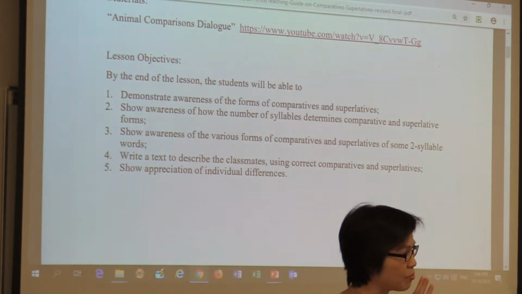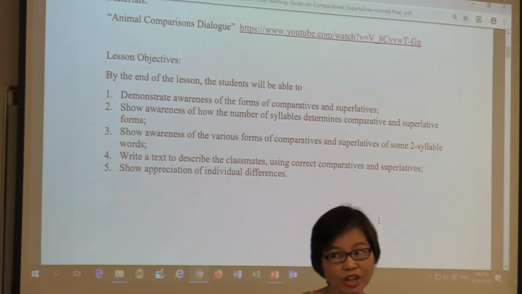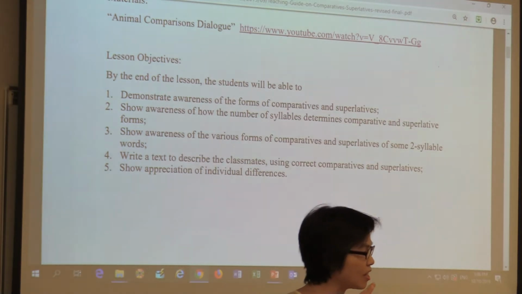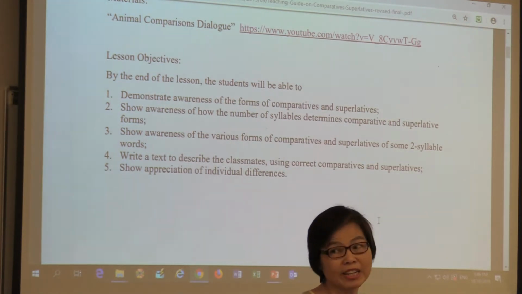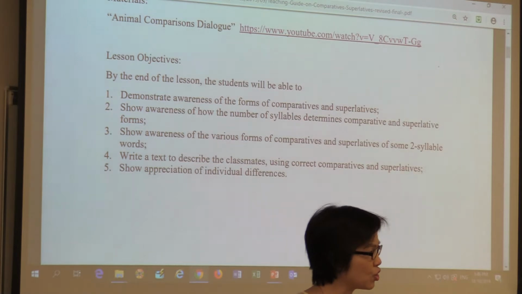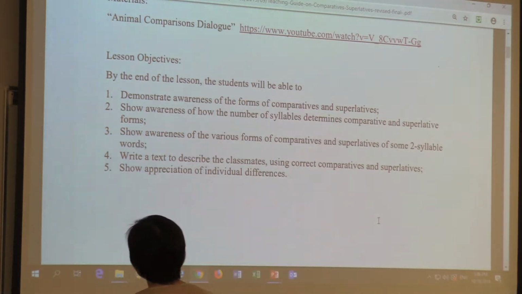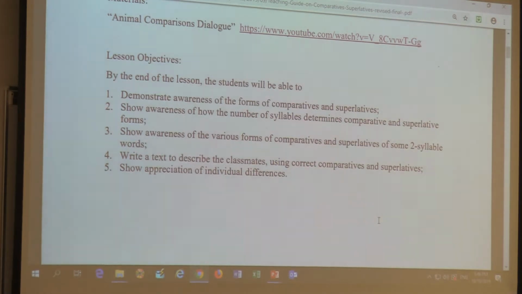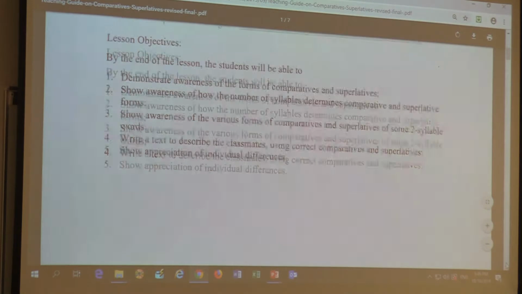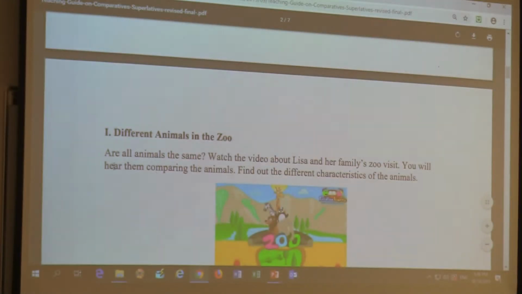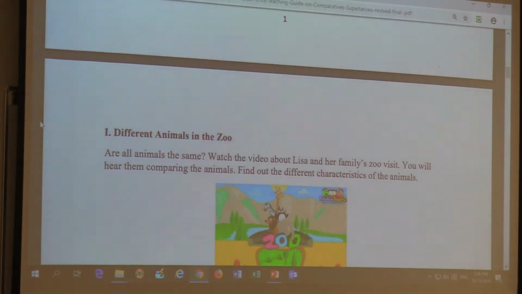Not just the English subject knowledge, but also the four skills: listening, speaking, reading and writing, and also the experiential domain, your attitude change. So the last point is about that appreciation of individual differences. Right, so the first stage is the presentation stage, presenting the target language in context.